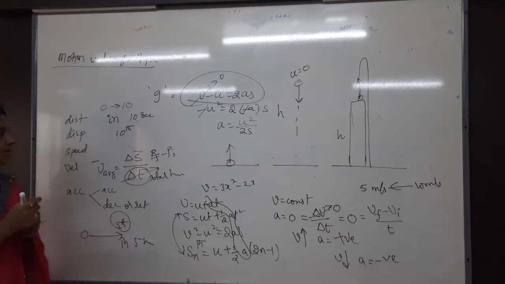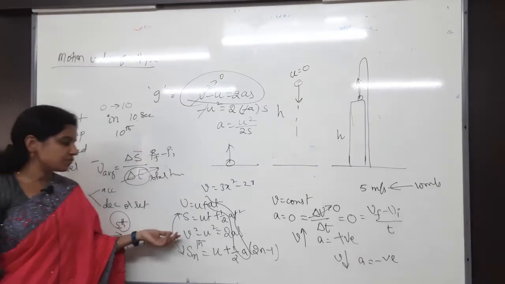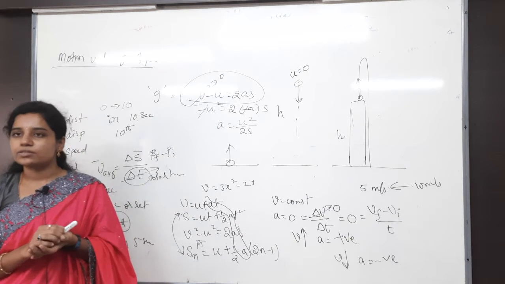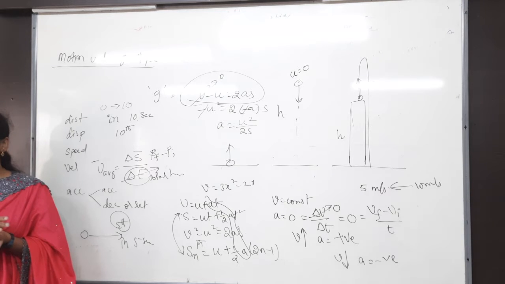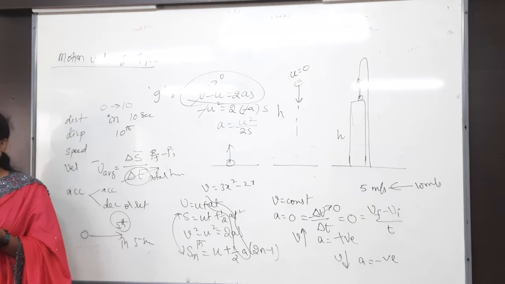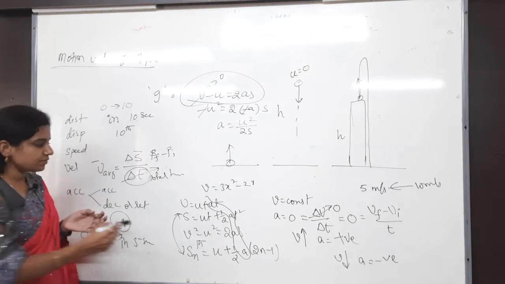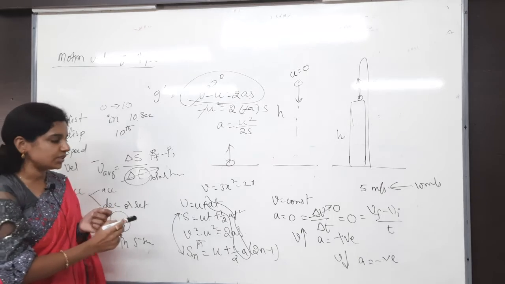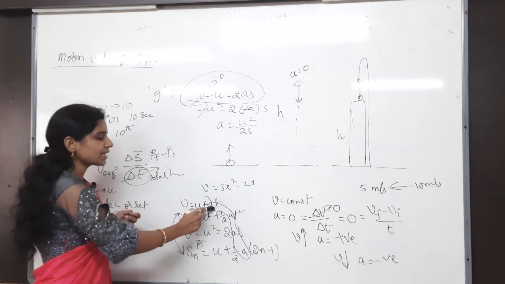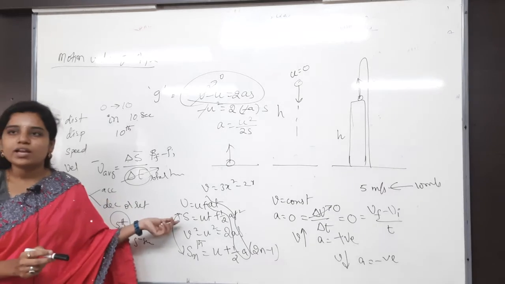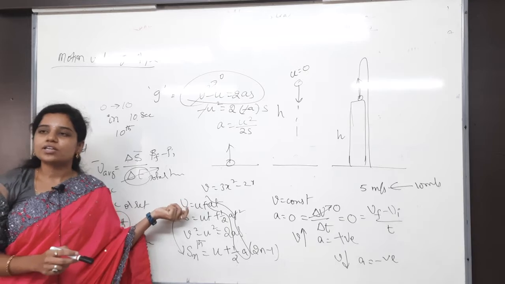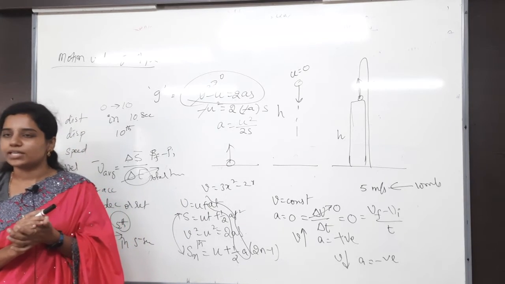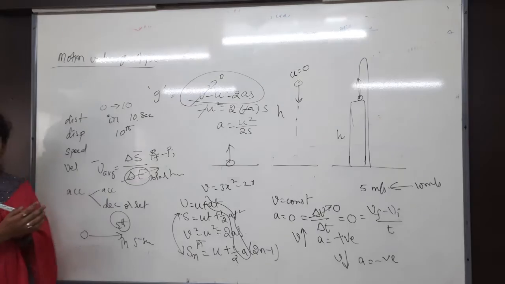And then whenever they said the body is coming to rest, we have to use V square minus U square is equals to 2AS. And also if they said velocity after time t, what is the formula you have to use? You have to find the velocity after t seconds. V is equals to U plus AT. V is the final velocity, U is initial, A is acceleration, T is time. So velocity after t seconds is nothing but the final velocity they are talking about. So V is equals to U plus AT. And based on that we have discussed so many problems.